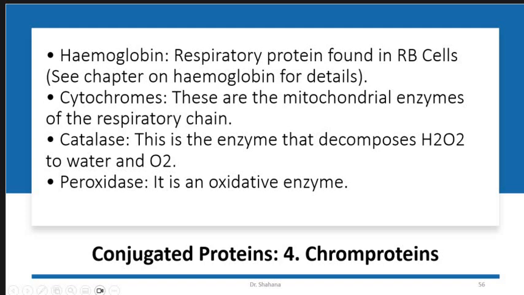Then we have the catalase enzyme present in the blood that decomposes hydrogen peroxide, a free radical, a toxic substance, to water and oxygen. Several peroxidase enzymes also contain a prosthetic group, and they are chromoproteins. Superoxide dismutase is an oxidative enzyme.